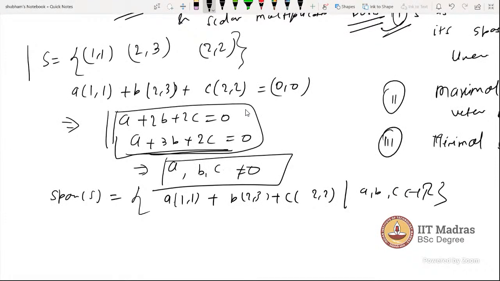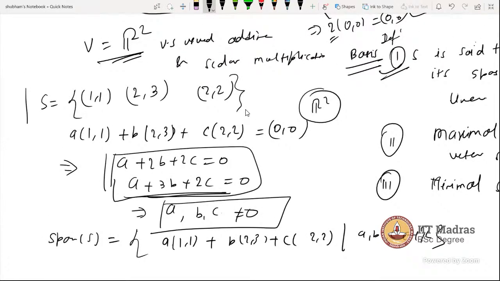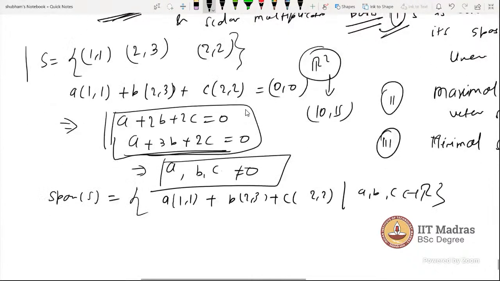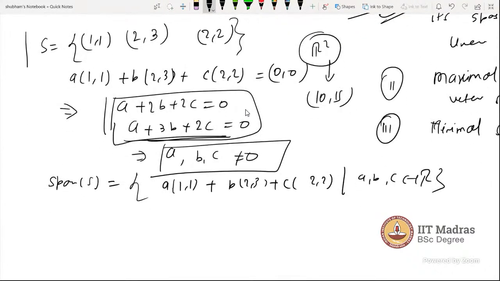Now take any vector from R2, because we are doing these things under the vector space R2. You can tell me any vector, and we will try to find. Let's take a vector from R2: 10, 15. I'm taking it, okay, no matter. So (10, 15) can be written as... actually, you have to find the values here, like writing the solution of this system.